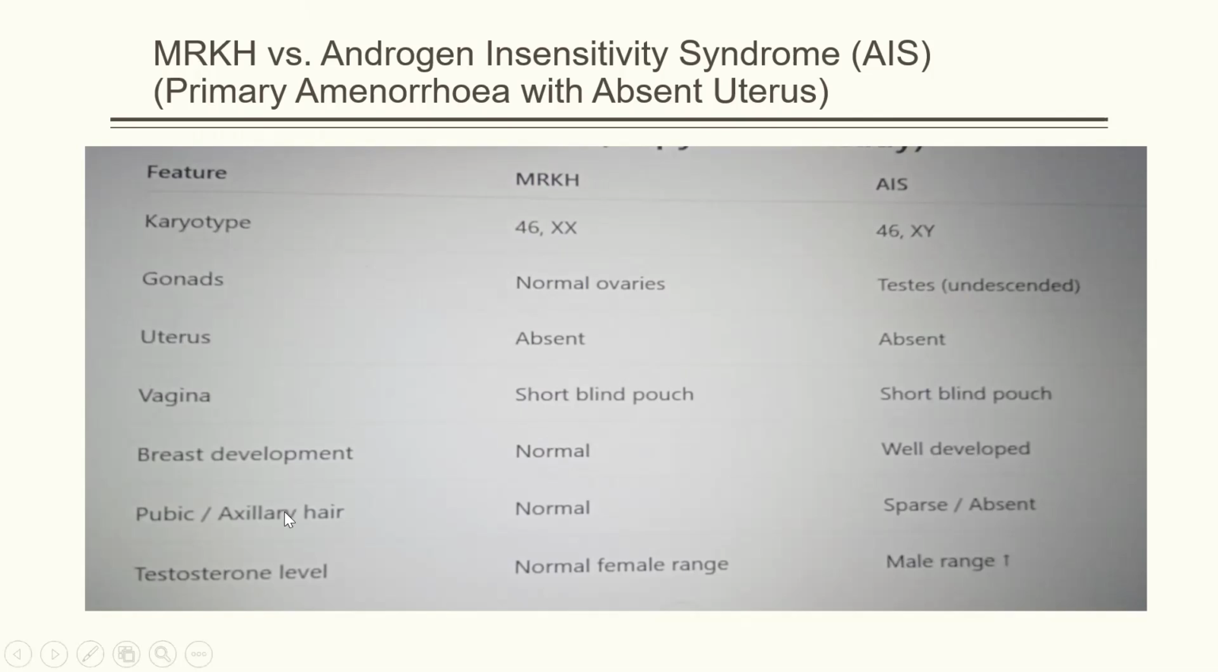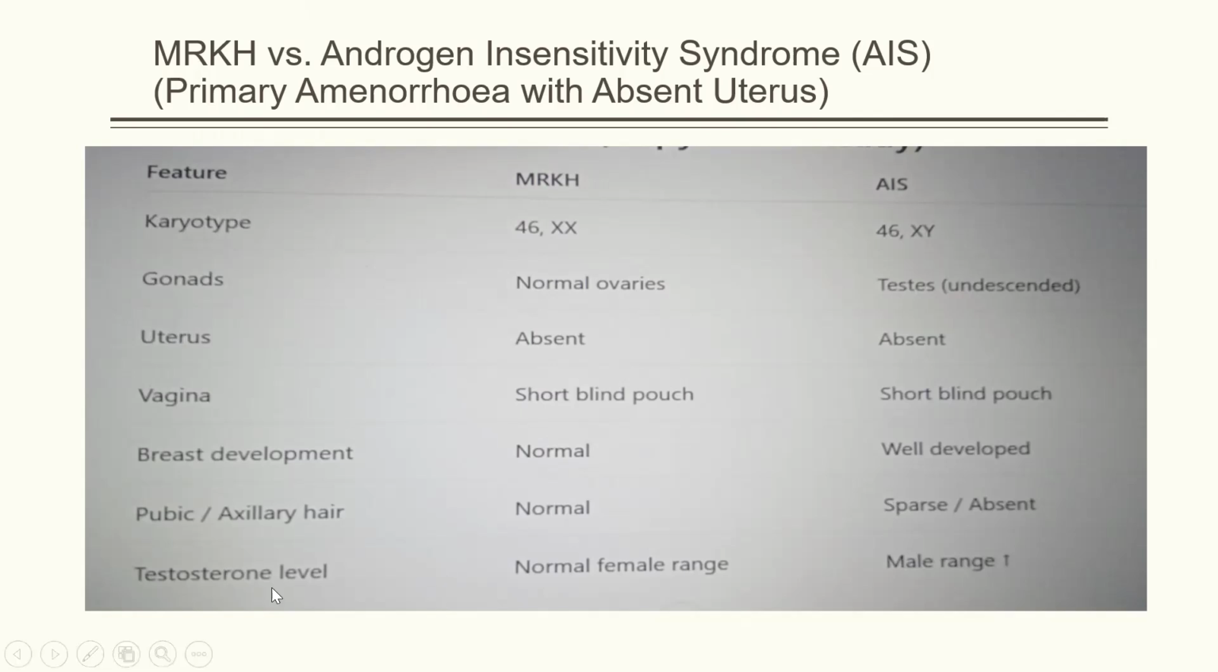Now, another important clue about both conditions is the presence or absence of pubic or axillary hair. In case of MRKH, these are normal, but in case of AIS, they are sparse or absent. Please note this point. This is a very important key point for your diagnosis.